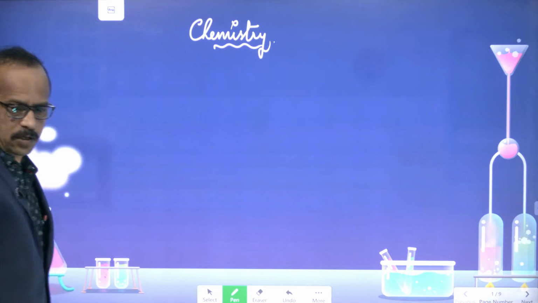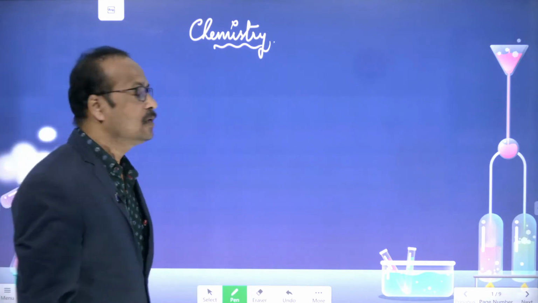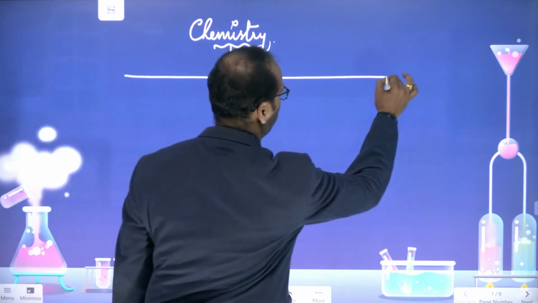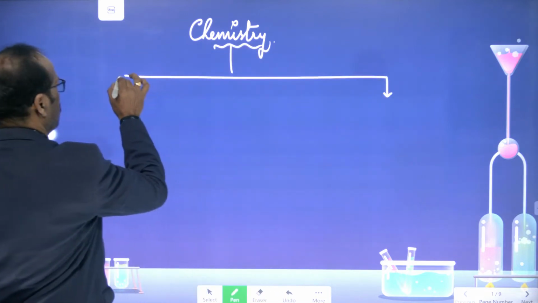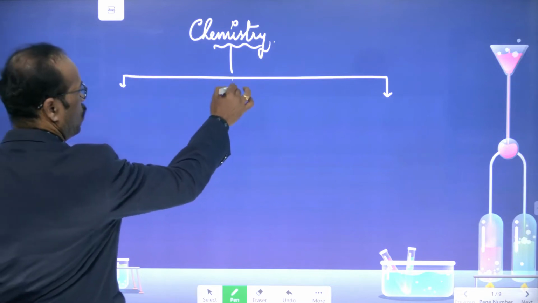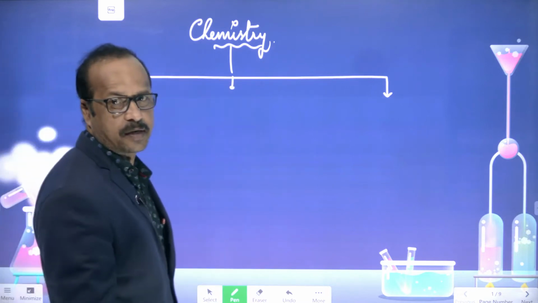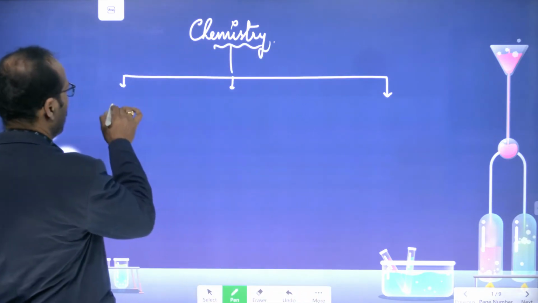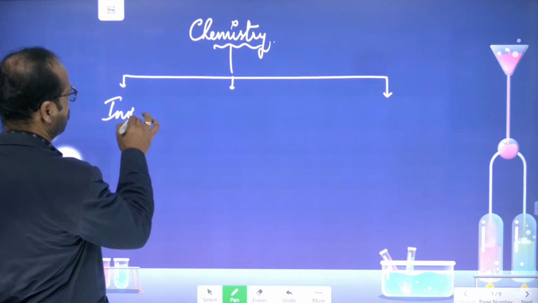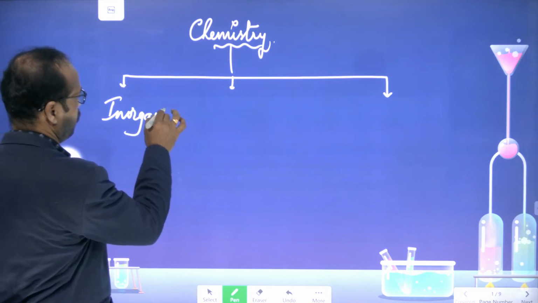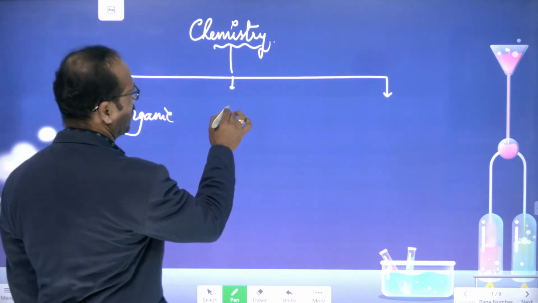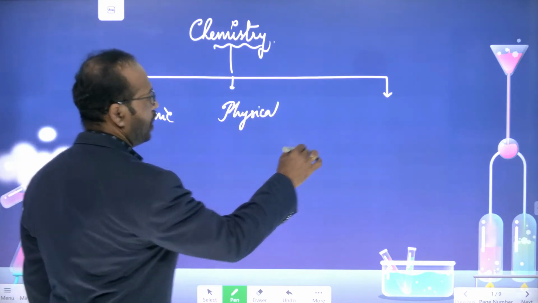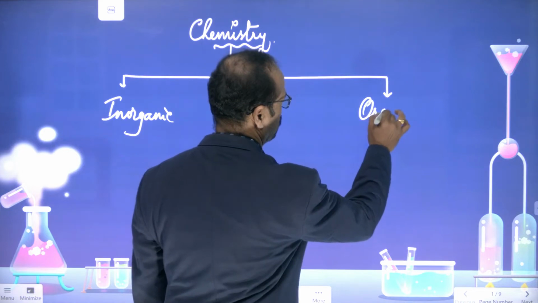Okay, students. In chemistry we discuss so many topics, but for your convenience and for your IIT syllabus, we divided it into three types. One is inorganic chemistry, the second one is physical chemistry, and the third one is organic chemistry.